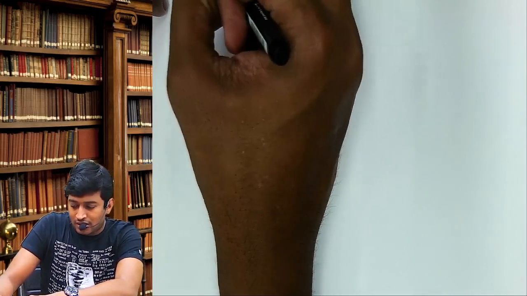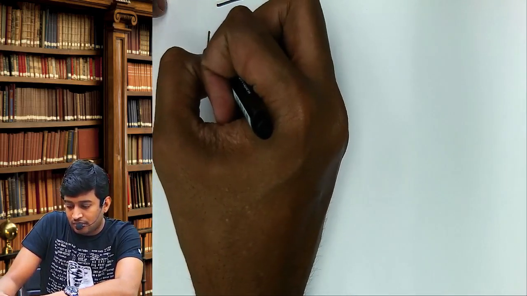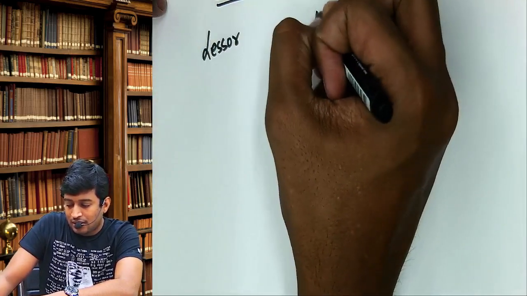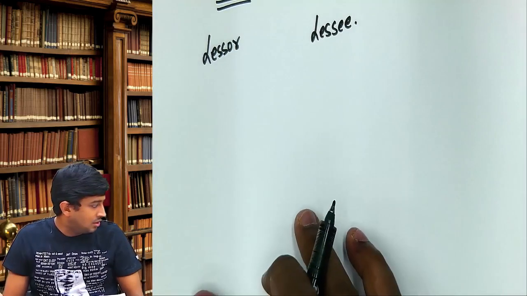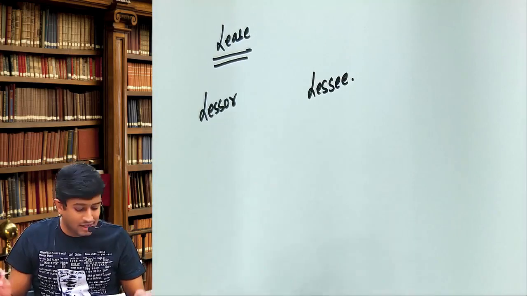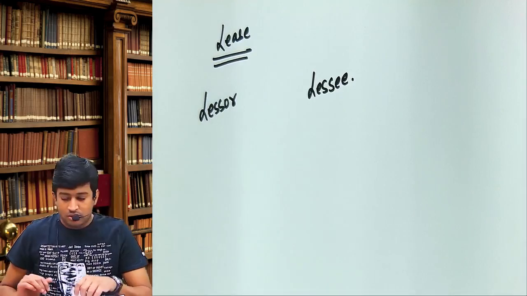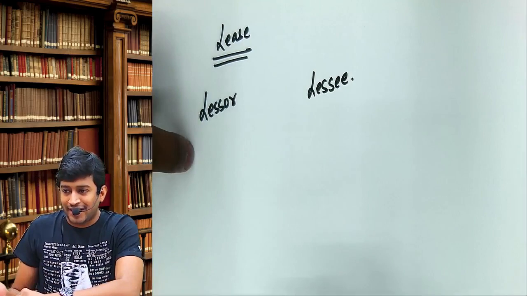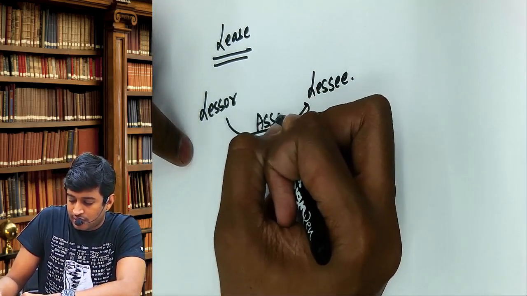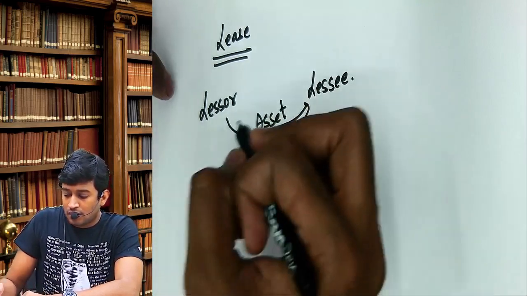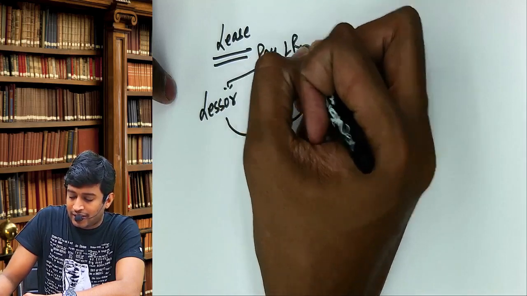In case of a lease, there are two parties, lessor and lessee. Lessor will give the asset to the lessee. Lessee will pay lease rentals.